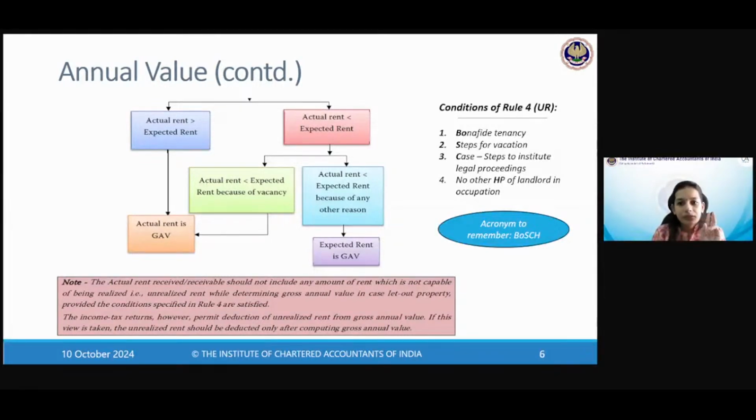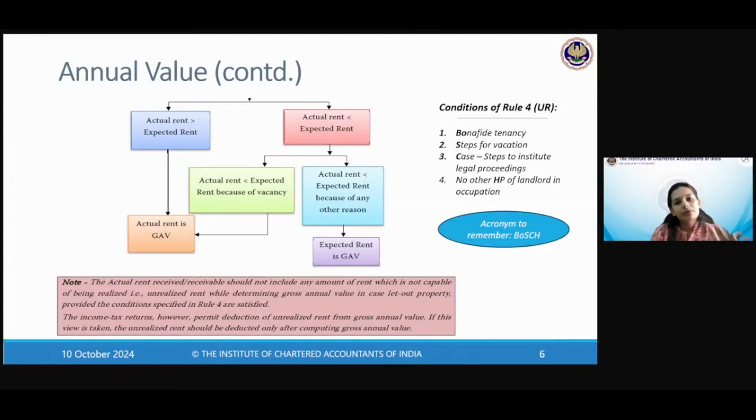Third, you have at least tried to file a case. So you have taken steps to institute legal proceedings against the tenant. You have at least made some reasonable steps to recover the rent. If you didn't do anything, then that means you didn't even try. Fourth, he should not be occupying any other house property of yours while you have relieved him from this. So there has to be an actual severance of relationship also with him.